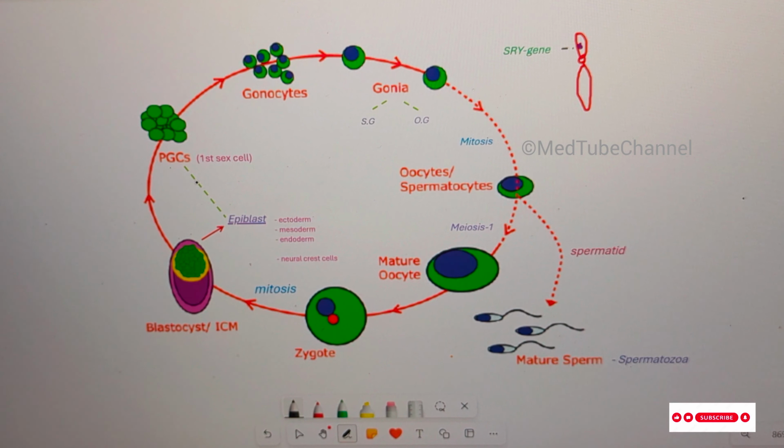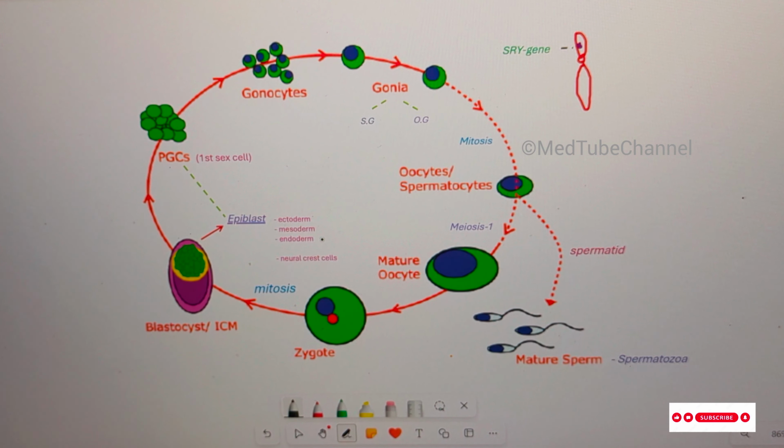Coming to another question: primordial germ cells are derived from? The answer is epiblast, because the epiblast is a crucial structure that forms nearly all cells and tissues in our body. We can add another important point. The epiblast forms the three germ layers: ectoderm, mesoderm, endoderm.